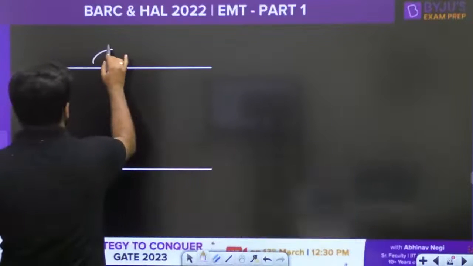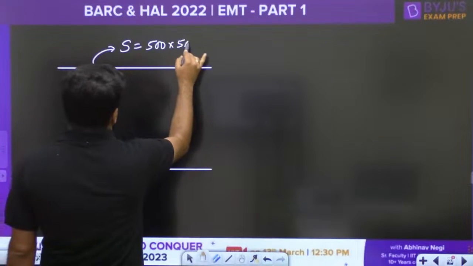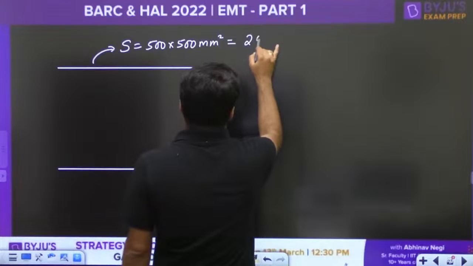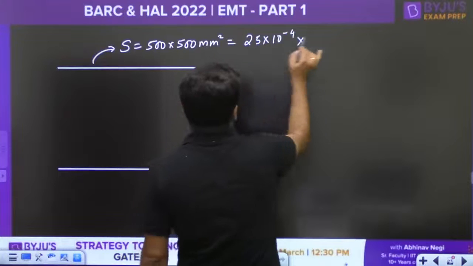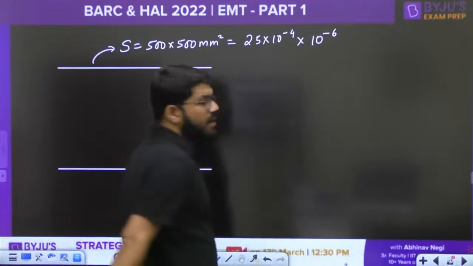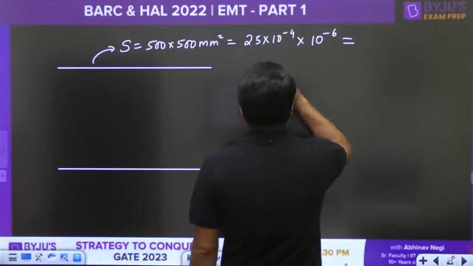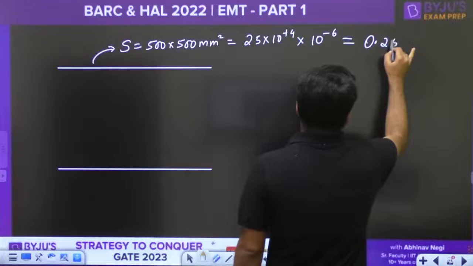The plate area is 500 cross 500 mm square. If I simplify, this is 25 into 10 power minus 4 into mm square. Mm is 10 power minus 3, so mm square is 10 power minus 6. So this is 10 power 4, so this is 0.25.